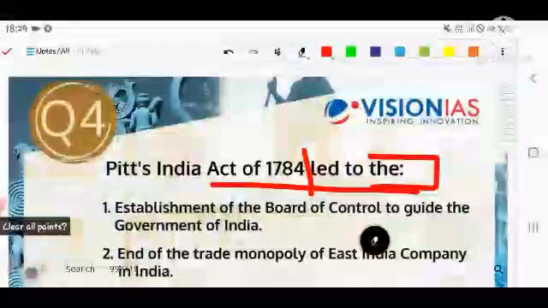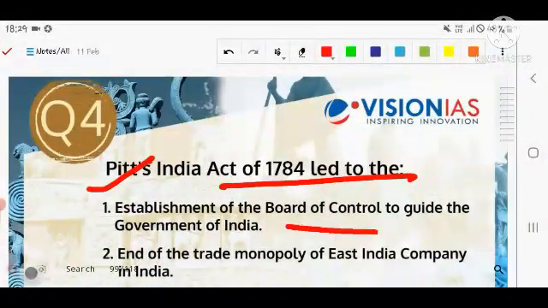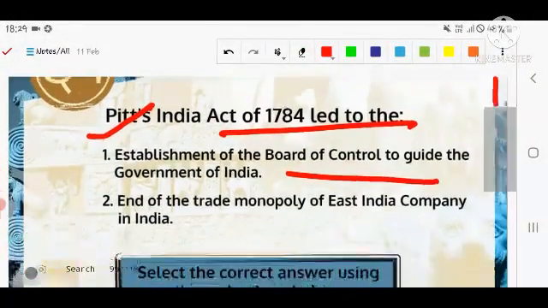I again repeat the question. Pitt's India Act of 1784 led to the establishment of the Board of Control to guide the government of India. Second, the end of the trade monopoly of the East India Company in India. Very easy question. Let's see the next question.